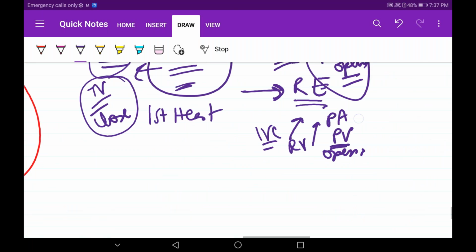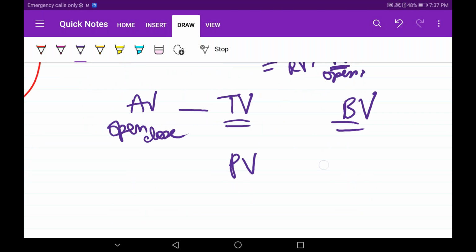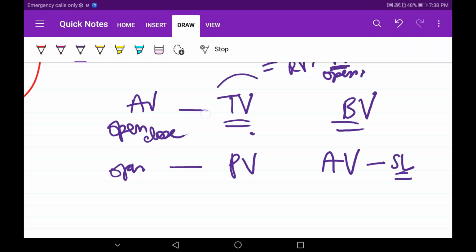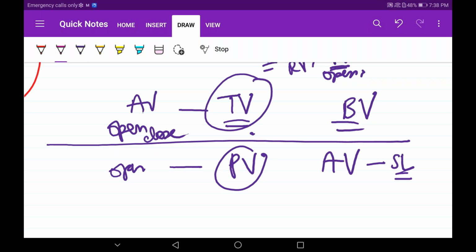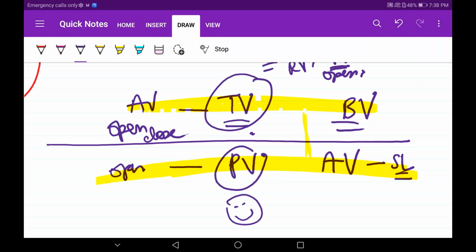Okay. The tricuspid valve and bicuspid valve are atrioventricular valves. They open and close together. And the pulmonary valve and aortic valve also open and close together. These are known as semilunar valves. Do not confuse this with this. These are two separate entities. These guys are bros, these guys are bros, but don't mix these bros. Okay, try to understand.